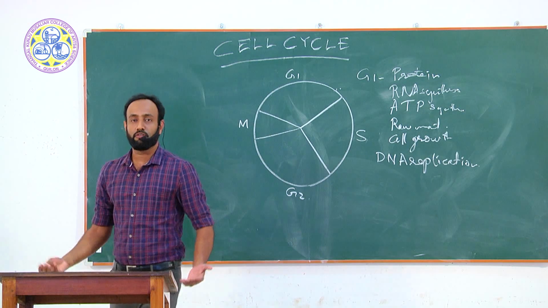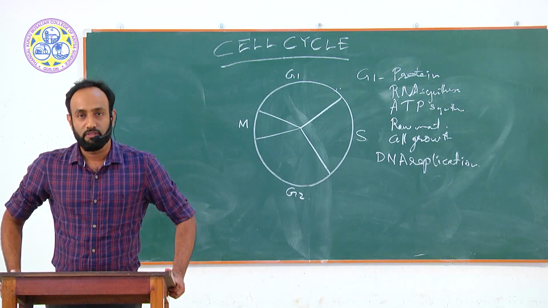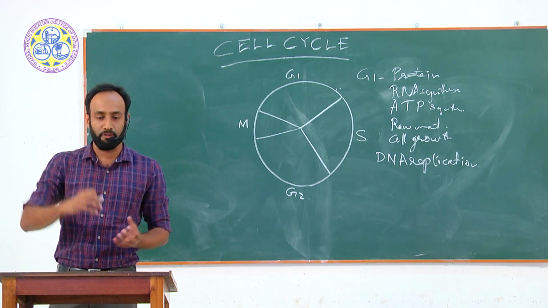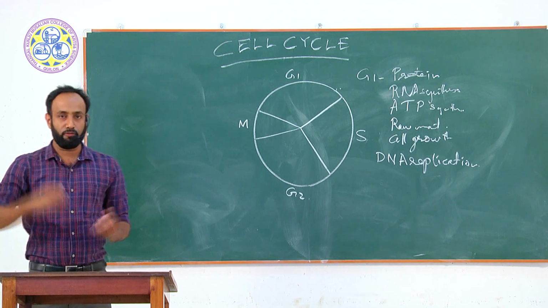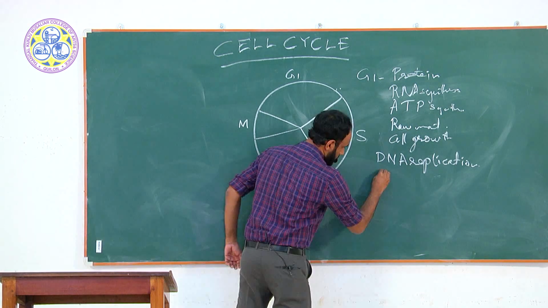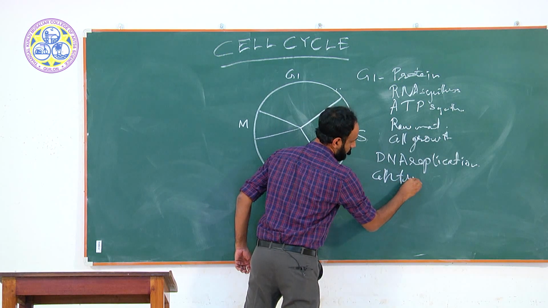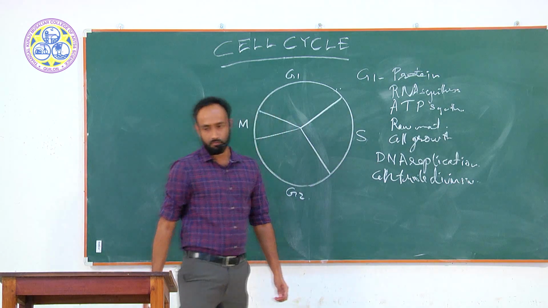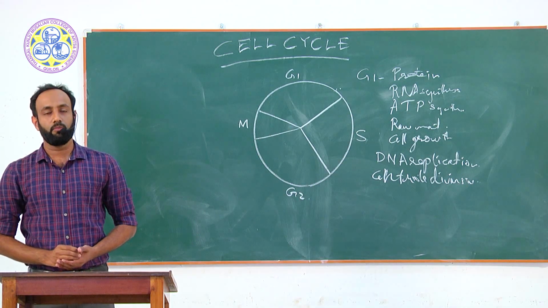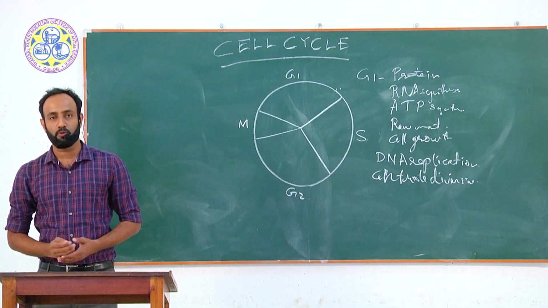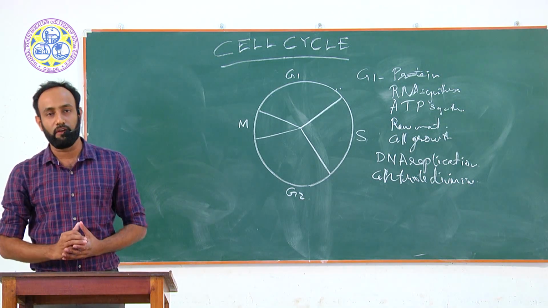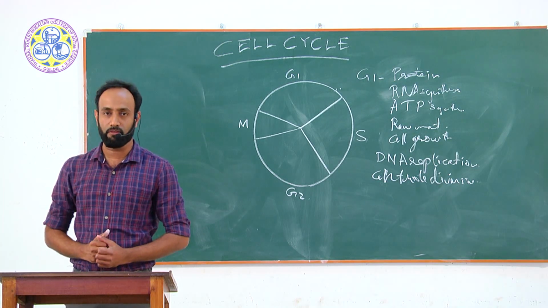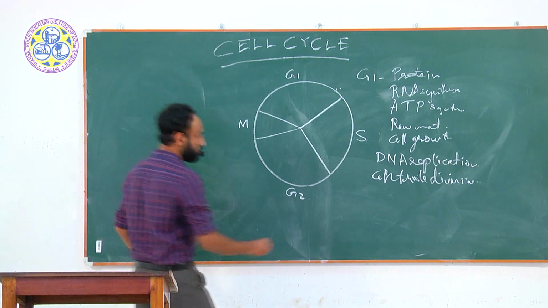For DNA replication to occur, there is a need for centriole division. Centrioles are tubulin protein arrangements which are to be divided for the tracking of the DNAs to different parts, or two parts, during the cell division. Centriole division. The next important protein is the histone protein. Histone proteins are very essential for the packing of the DNA after the DNA replication. They have to be packed and separated to different cells.